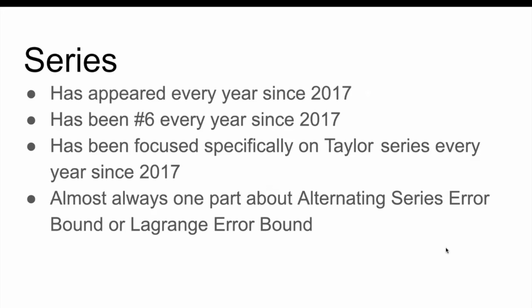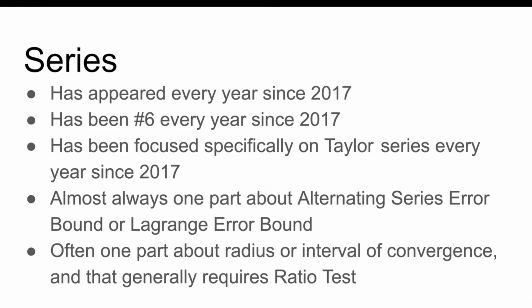Now, almost every year, there's a part about error. In fact, the only year since 2017 where there wasn't a part about error was last year, 2025. And then there's often a part where you have to calculate radius or interval of convergence, and that generally requires the ratio test. So this could be a long question, especially if it's interval of convergence, because then you have to test the endpoints, right?